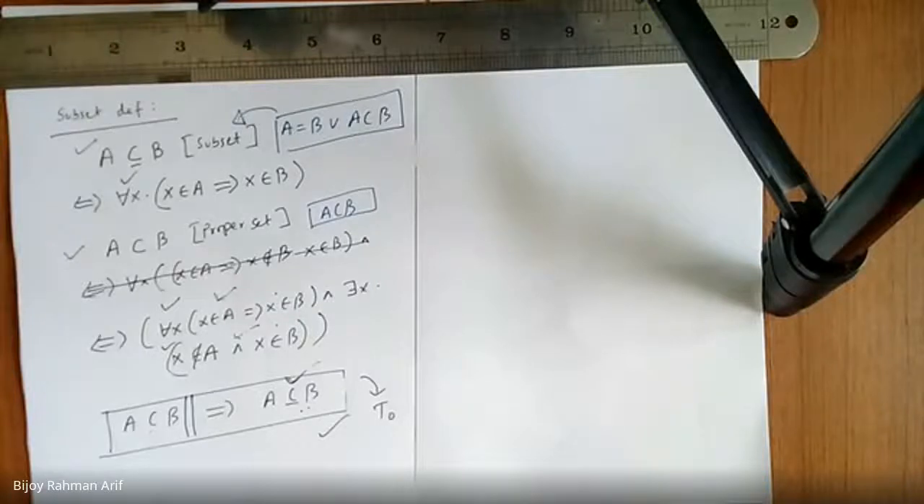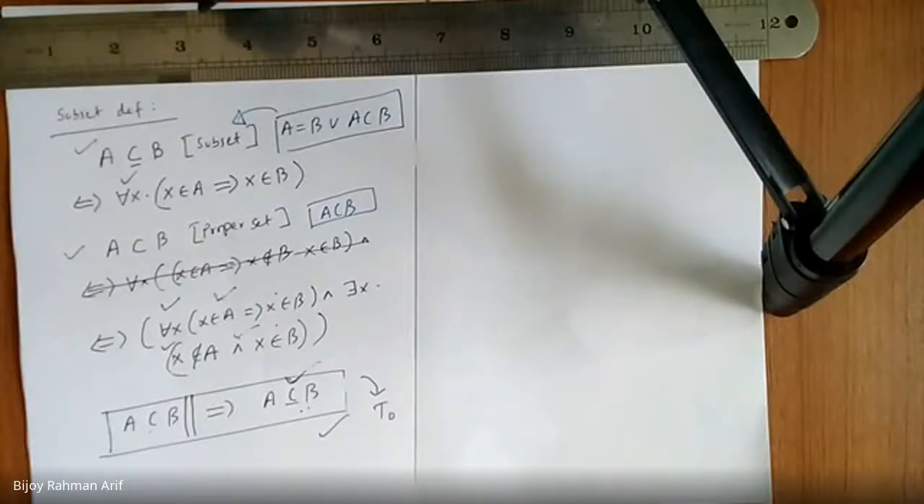And if A is {1, 2, 3, 4} and B is also {1, 2, 3, 4}, we can also say that A is a subset of B, right? Right, very right, yes, because they are equal.